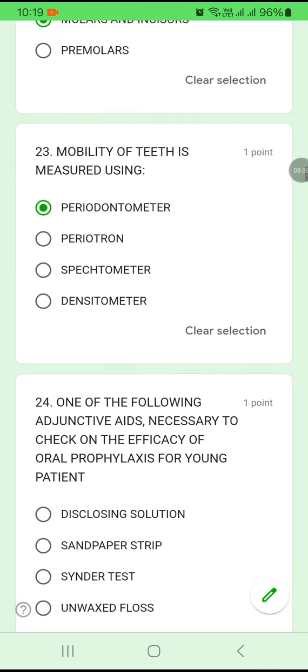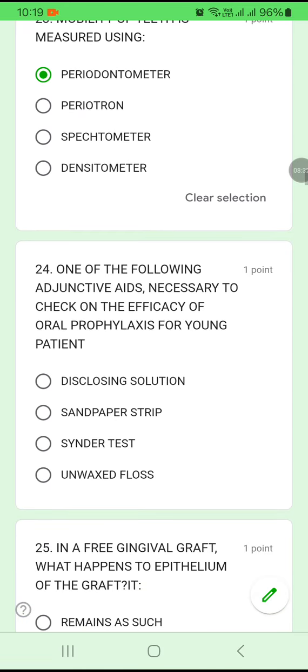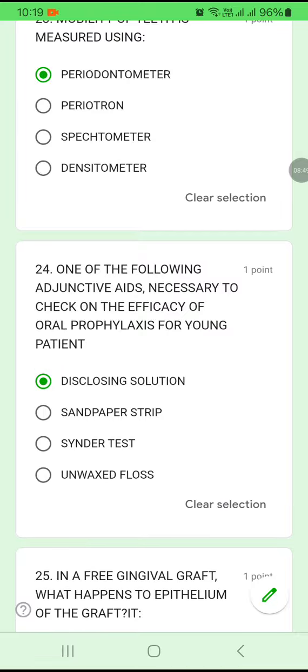Question number 24. Which one of the following adjunctive aids is necessary to check the deficiency of oral prophylaxis for young patients? Disclosing solution, sandpaper strip, Snyder test, or unwaxed floss? Most of the time you can use a disclosing solution.